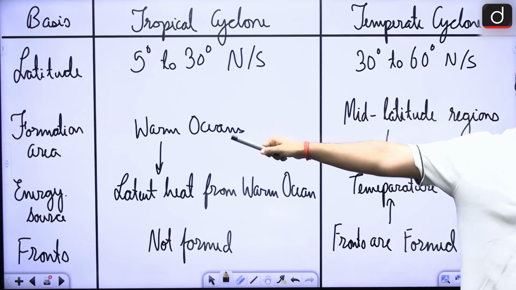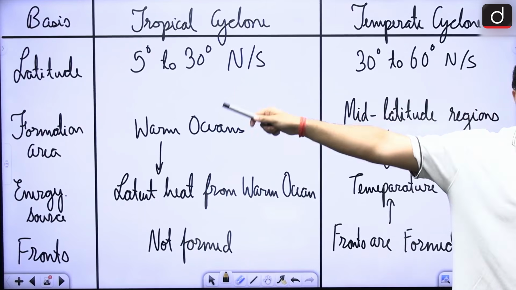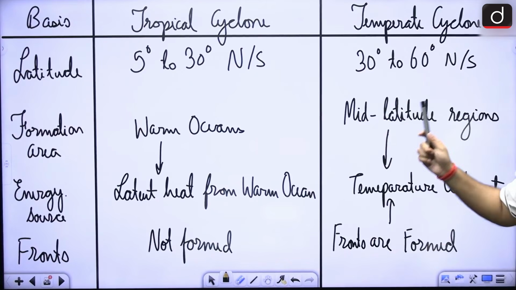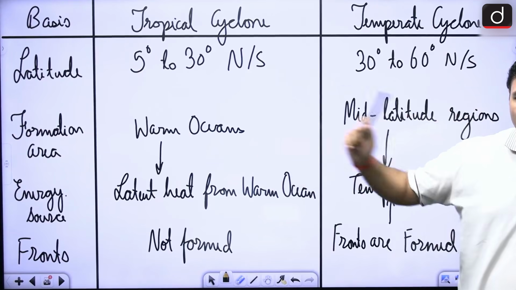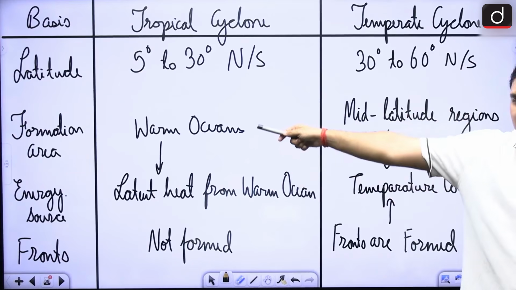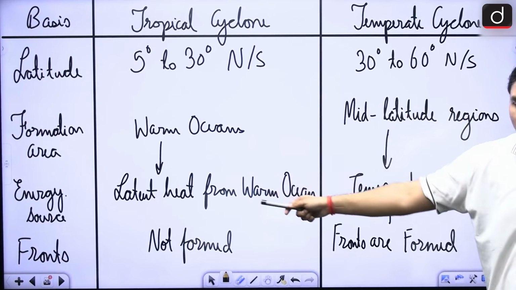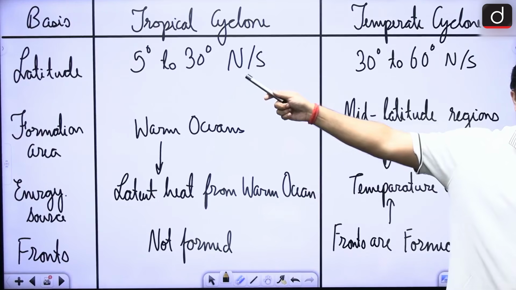In case of the formation area, it is generally over the warm ocean in case of tropical, and in case of temperate cyclones, it is in the mid latitude regions, right? Now this mid latitude region can be land as well as sea. In case of energy source, they are receiving energy from what? From the warm ocean that you are seeing in the tropical region.